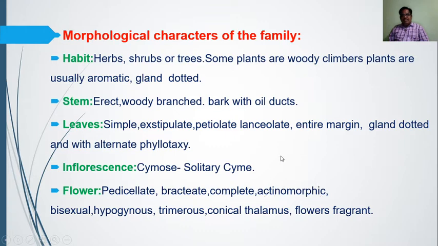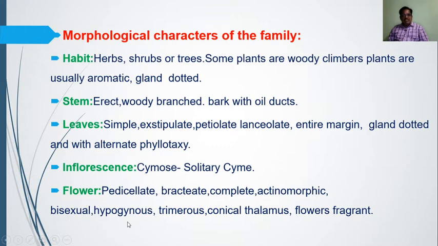When we pass an imaginary line through the flower, we can get 2 parts, then 4 parts, or 6 parts, or more than that. Such equal parts, more than 2, so it is known as actinomorphic flower. Then bisexual, that is the flower has androecium and gynoecium, so it is bisexual.